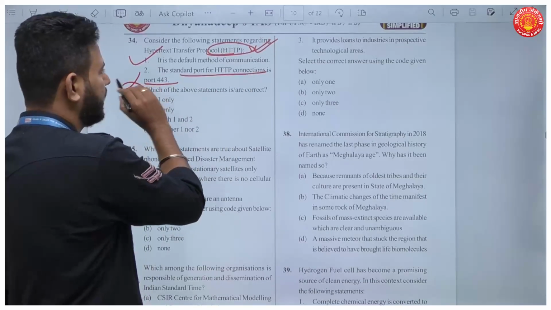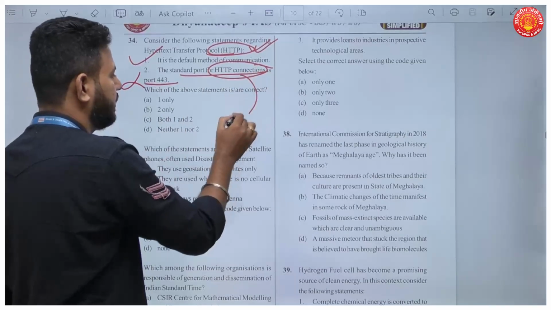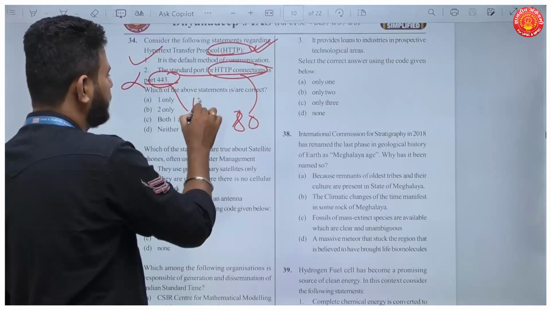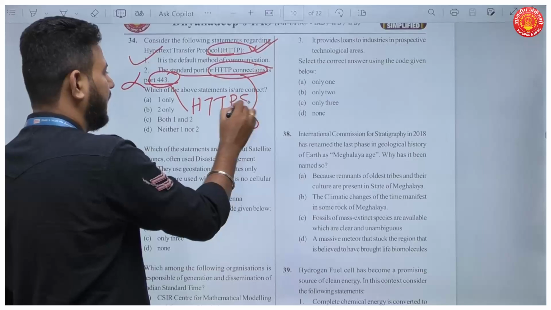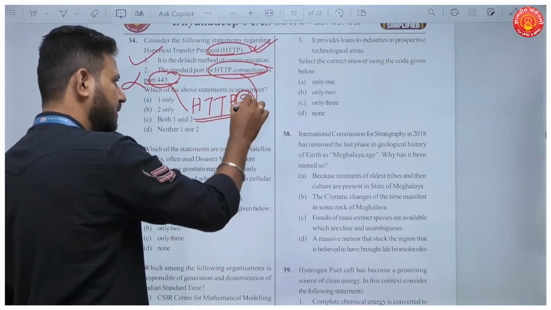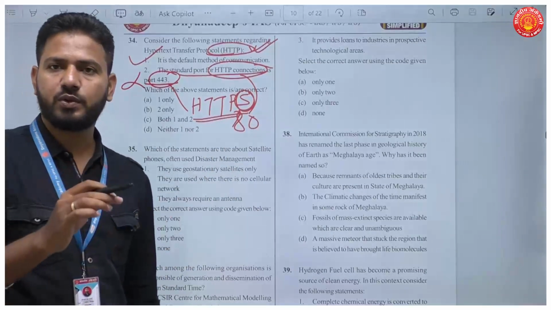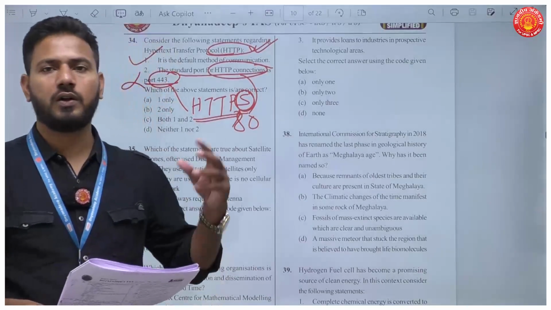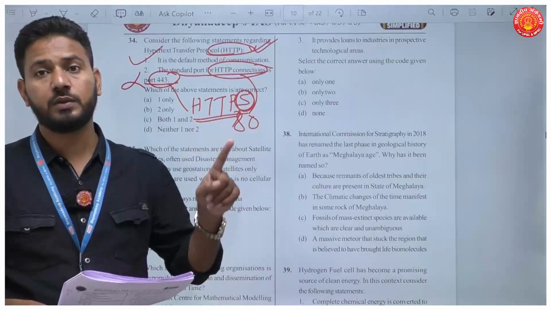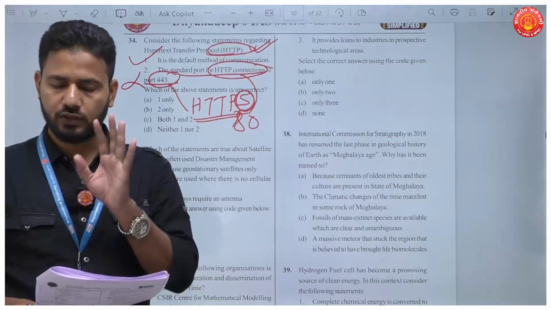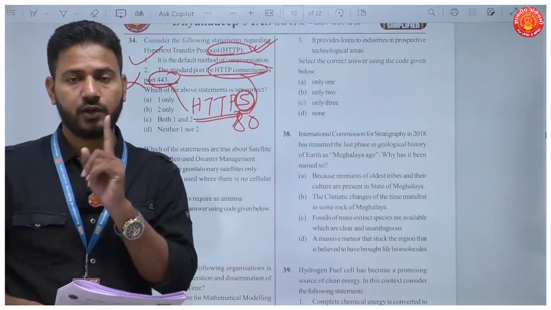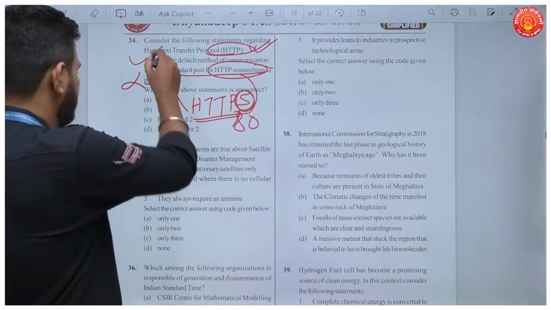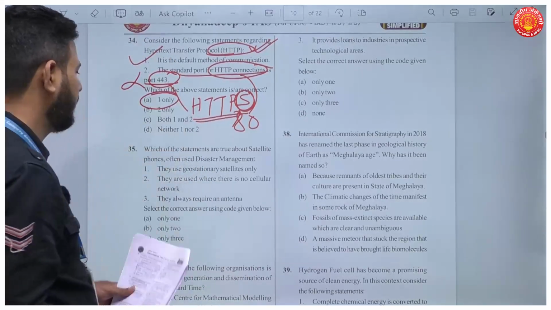This statement is incorrect because the port for HTTP is 80, and 443 is for HTTPS. This is what is different. Hypertext transfer protocol secure. The protocol that you use in internet banking or all secure transactions over the internet, you use the protocol HTTPS, that is the secure version. So which of the above statements is correct? Only one. This first statement here is correct. Your answer has to be A.